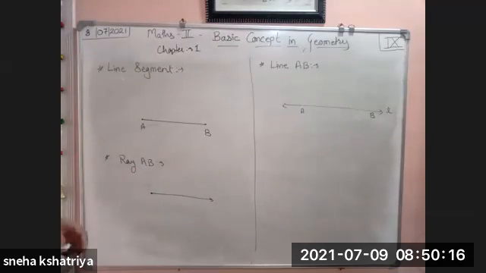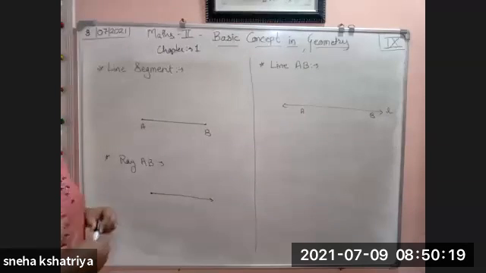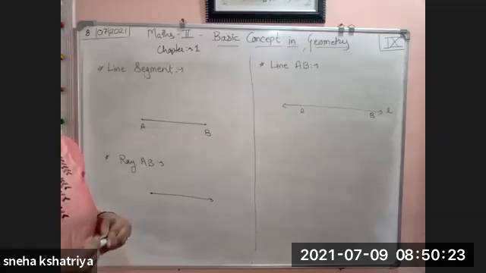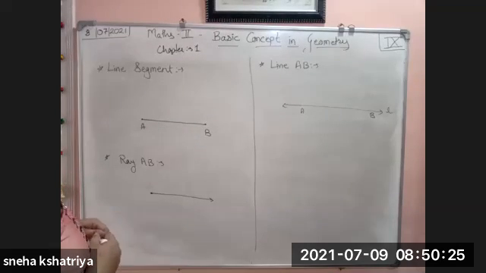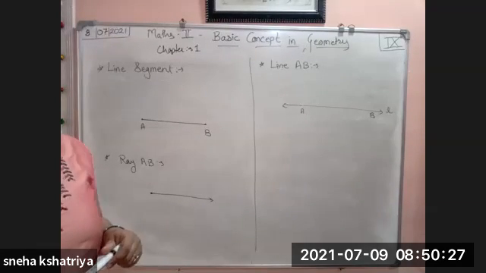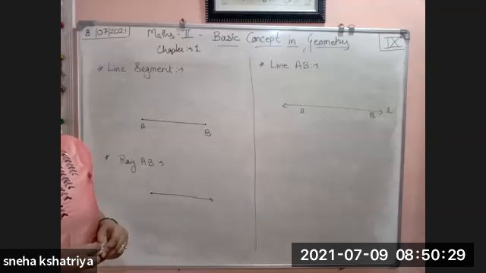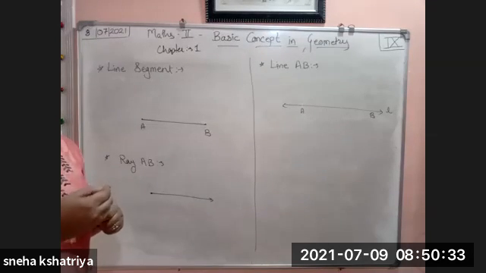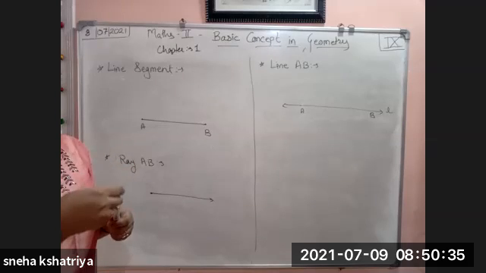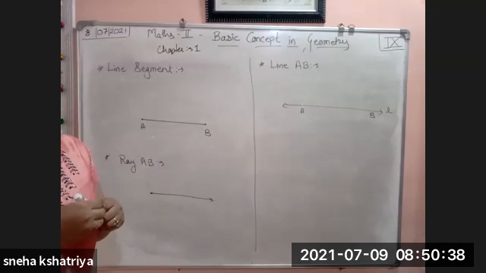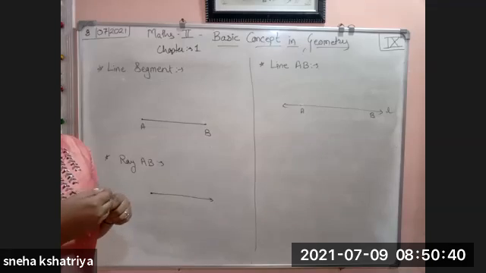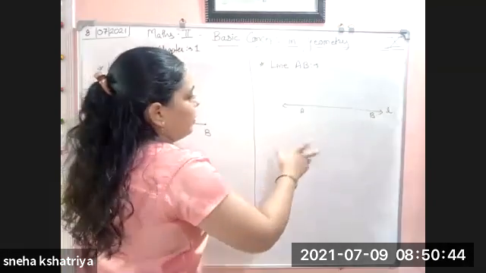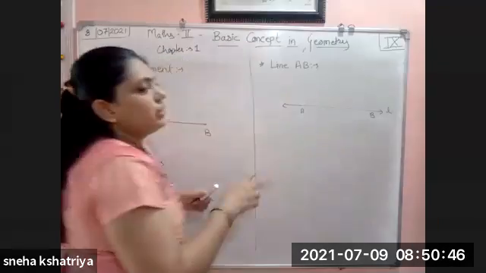As we have seen in yesterday's lecture, we started the very first chapter of your maths part 2, that is geometry, and that first chapter's name is Basic Concepts in Geometry, in which yesterday we learned how to find the coordinate of each point which is given to you, how to find the distance between two points, and also which number or which letter will come in between the two numbers.